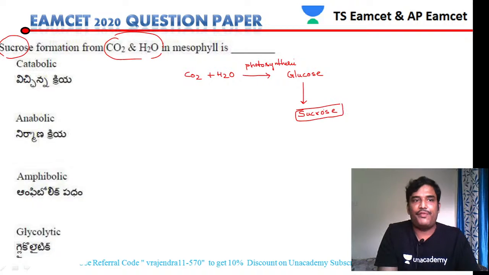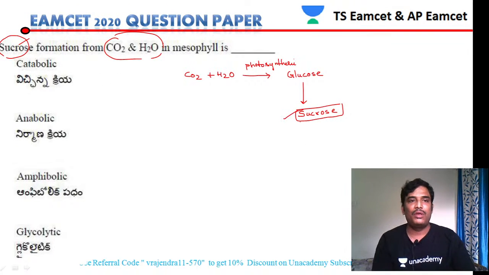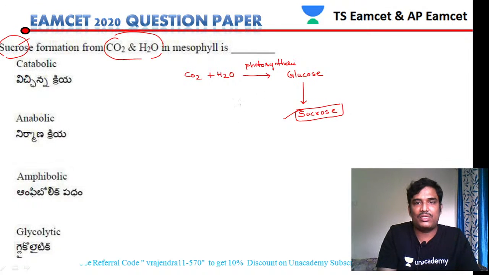So according to the given question, finally the formation of sucrose took place. So sucrose formation from carbon dioxide and H2O, such process is called photosynthesis. What happens in photosynthesis?